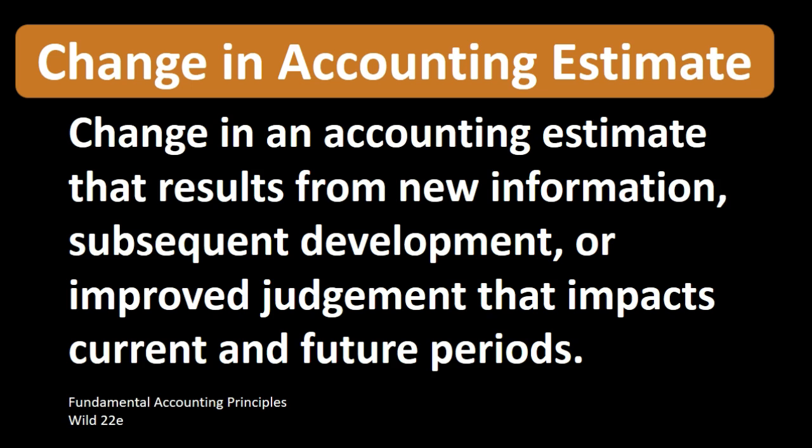Estimates often have to do with timing differences, with the matching accrual principle, an idea of matching up the expenses to the related income in the same period. That's what often drives the need for certain estimates, such as estimates related to bad debt expense and the allowance for doubtful accounts, and estimates such as depreciation, putting the fixed asset on as an asset, and then depreciating that fixed asset. Things like warranties, wanting to write off the expense related to the warranties at the same time that the defective merchandise was sold rather than in a future time period.